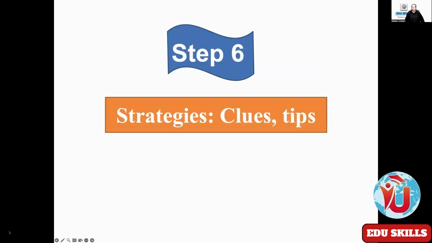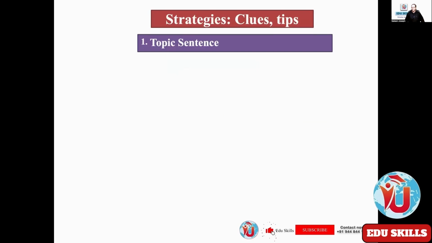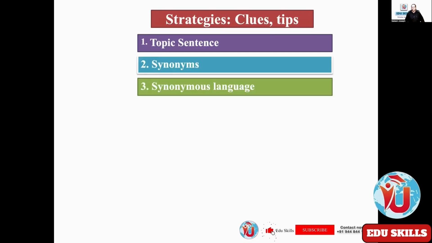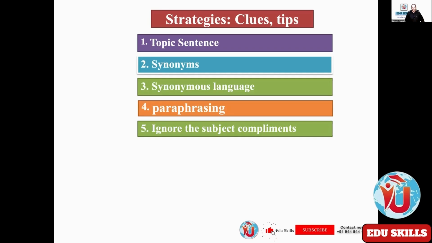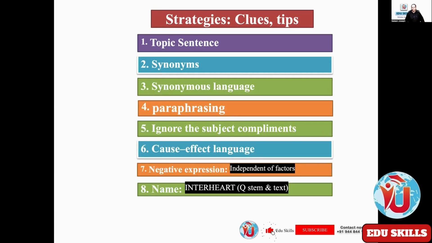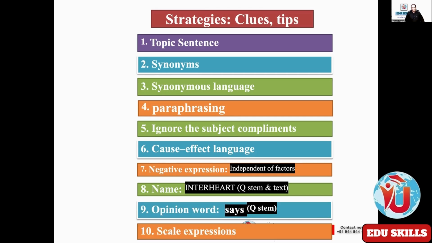Okay, strategies, clues, and tips. What are the strategies being used? Topic sentence, synonyms, synonymous language, paraphrasing, ignore the subject complements, cause effect language, negative expression, name, then opinion word. Then you have the last one, scale expression. Actually, you don't require all these. You just need one strategy, topic sentence. If you understand that, that will be done. Still, we'll look into those things so that we understand.